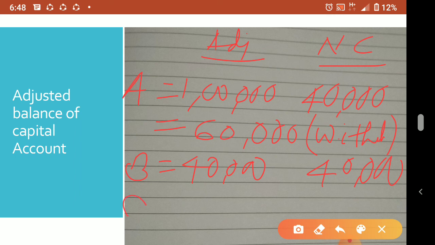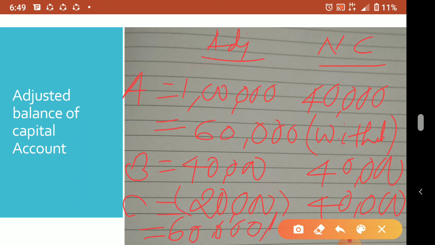Now for C, he is already having a shortage of 20,000. But he has to maintain 40,000. So loss also he has to cover, 20,000, and 40,000 he has to maintain also. Then total how much he has to bring? 60,000 he has to bring. Understood? Because this is loss.